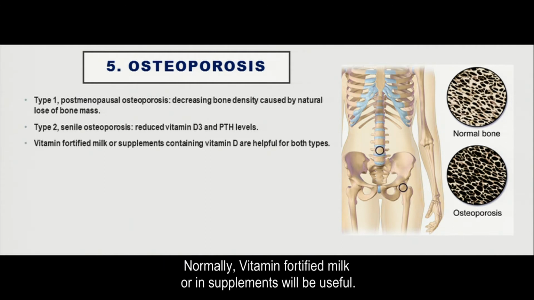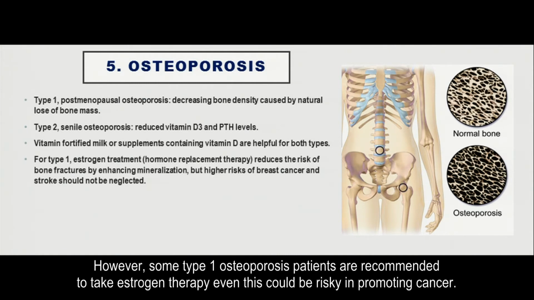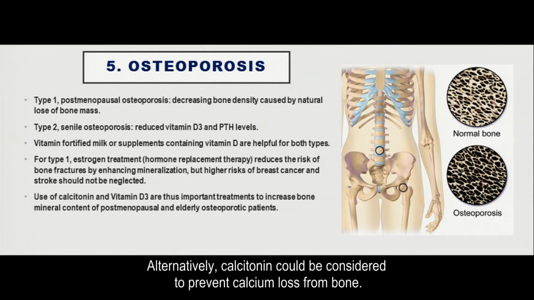Normally, vitamin-fortified milk or supplements will be useful. However, some type 1 osteoporosis patients are recommended to take estrogen therapy. Even this could be risky in promoting cancer. Alternatively, calcitonin could be considered to prevent calcium loss from bone.